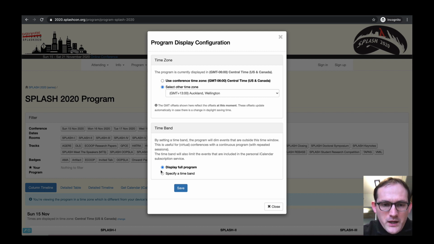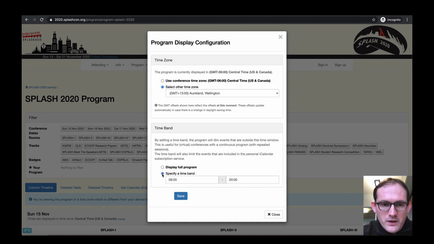The second choice that I can make is a time band. It is a 12-hour time band that works for me. I always recommend you click on specify time band and pick a good 12 hours that work for you. Perhaps it's not from 8 to 8 in the evening, perhaps it's something like 9 or 10 until 9 or 10 in the evening. So in my case, I'll pick a 12-hour time band between 10 a.m.